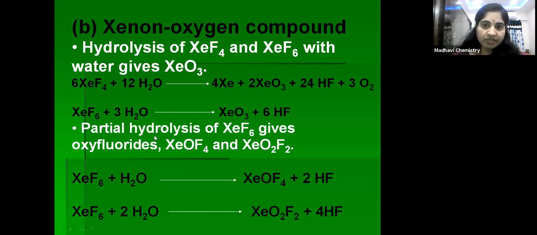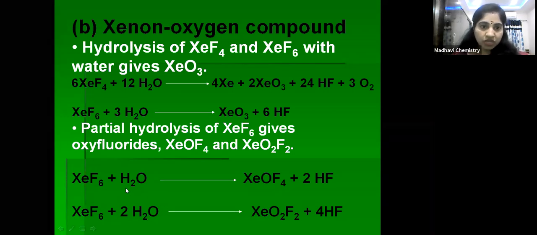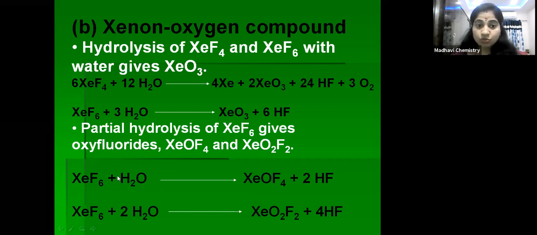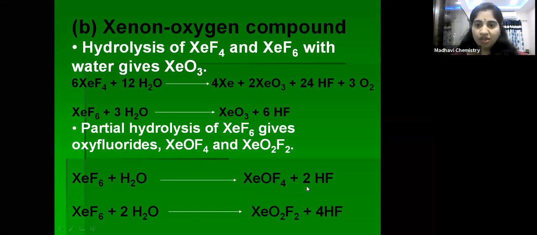Children, these reactions are very easy. When xenon hexafluoride reacts with 1 molecule of H2O, you get XeOF4. With 2 molecules of H2O, you get XeO2F2. With 3 molecules of H2O, you get XeO3. So with 1 molecule, 2 fluorines are replaced by 1 oxygen, XeOF4.